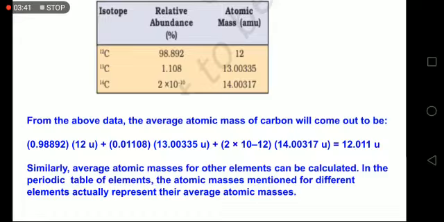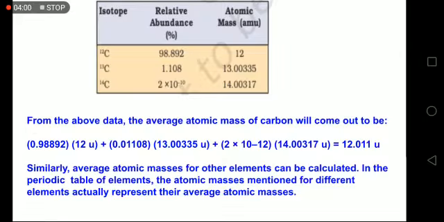98.892 into 12, plus 1.108 into 13.00335, plus 2 into 10 to the power minus 10 into 14.00317. This will give you the total mass. Now divide this by the number of atoms that we are considering, 100, because this is percent.